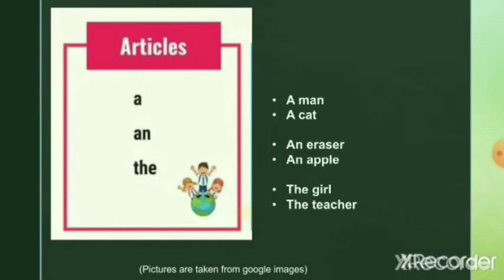We use a with the nouns that begin with consonant sounds like a man, a cat, etc. We use an with the nouns that begin with vowel sounds. Examples are an eraser, an apple, etc. And we use the when we are telling about something in particular, the girl, the teacher, etc.